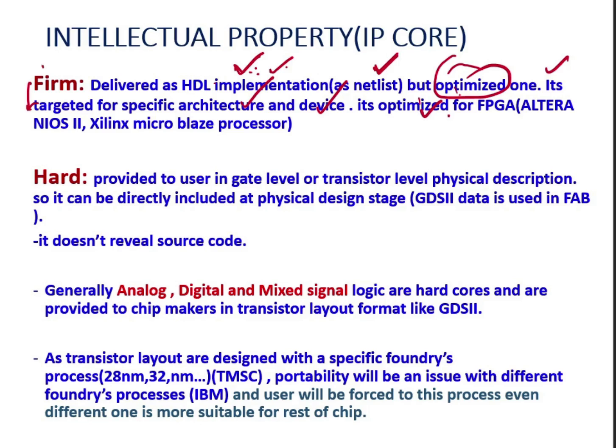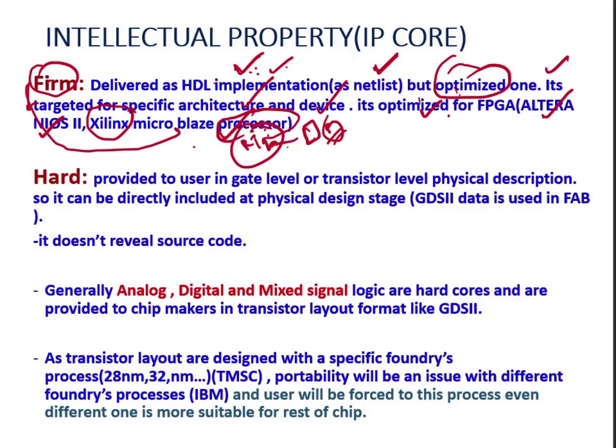And where will you find this firm core IP? An example of firm core IP is the Altera FPGA Nios 2. Another is the Xilinx Microblaze processor. Inside the Xilinx FPGA, you will find a processor called the Microblaze processor. That Microblaze processor is a virtual processor. It is not a physical IC. It is just a virtual processor, which is basically RTL code. So inside the Xilinx FPGA there is a firm core IP, and the name of that one is the Microblaze processor.